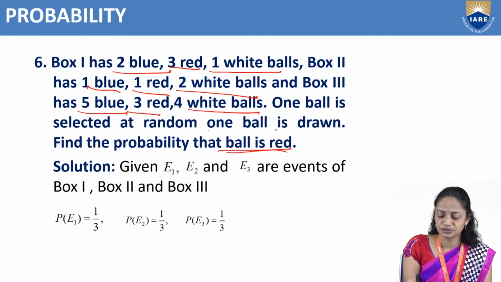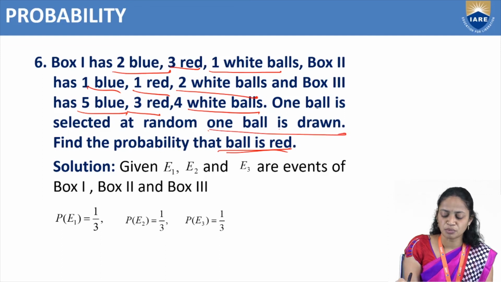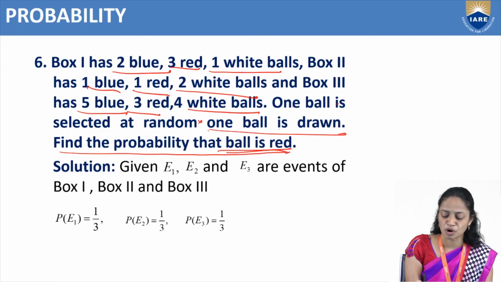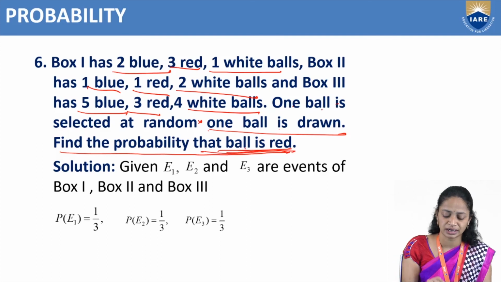One ball is drawn. One ball is selected at random. Then find the probability that the ball is red. So here A is selecting the ball that should be red.